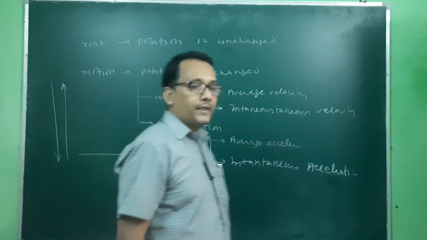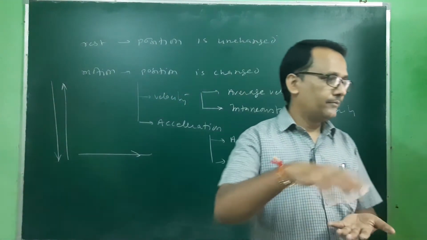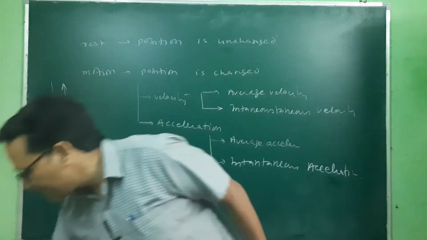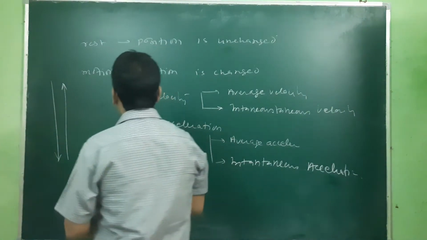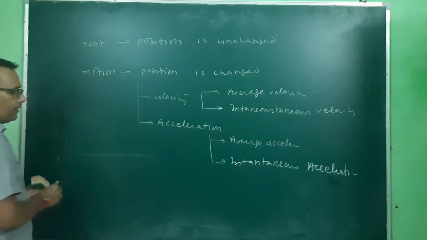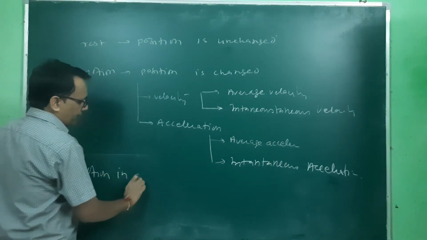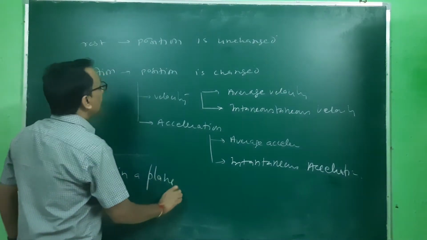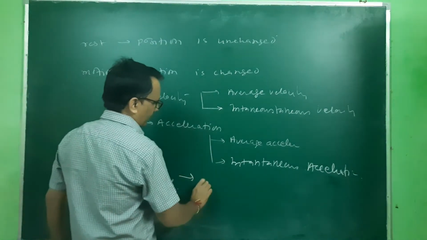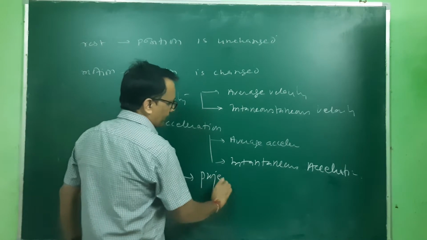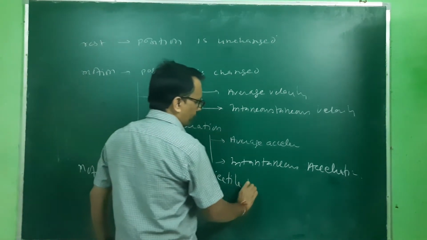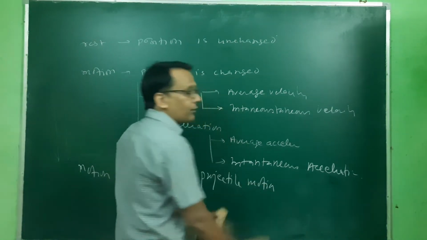Then we talk about motion in a plane, and there we have classified motion in two parts. This is the projectile motion, which is two-dimensional motion.